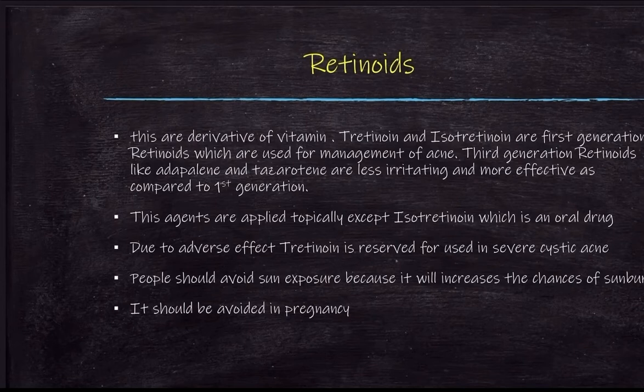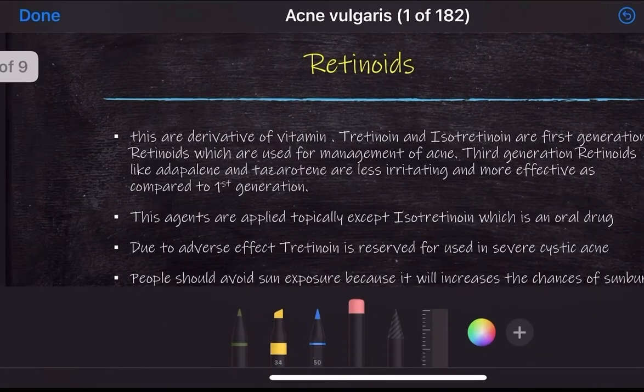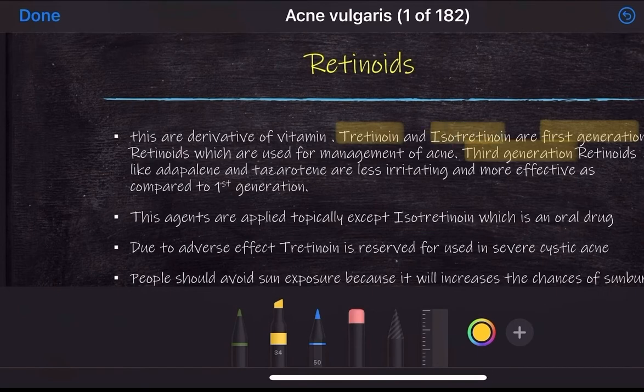So retinoids are classified into two types, either first generation or third generation. Examples of first generation retinoids are tretinoin and isotretinoin, while examples of third generation retinoids are adapalene and tazarotene. The advantage of third generation retinoids is that they are less irritating and more effective compared with first generation.